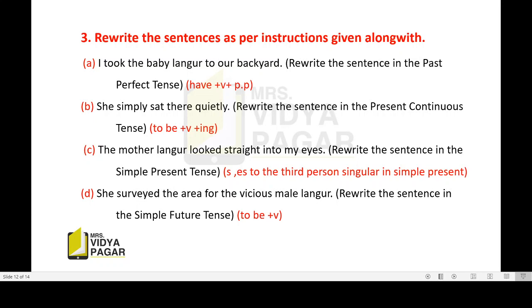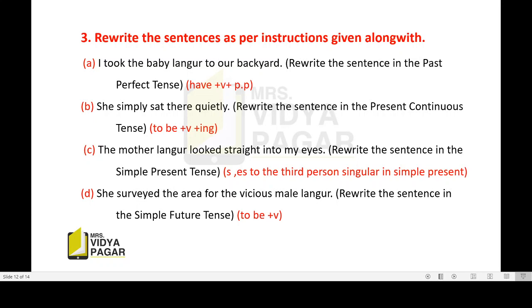Now turn toward the third sentence. See, the mother langur looked straight into my eyes. And the instruction, rewrite the sentence in the simple present tense. See, they have instructed us to rewrite the sentence in the simple present tense. Now in the simple present tense, we add s or es to the verb for the third person singular.